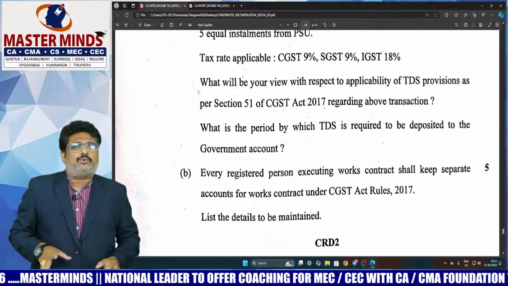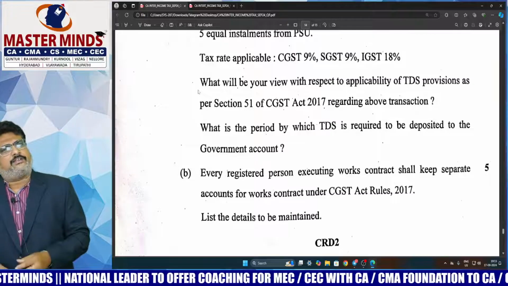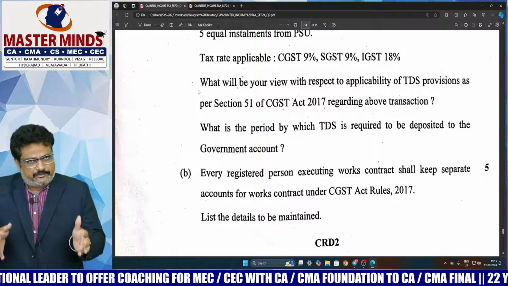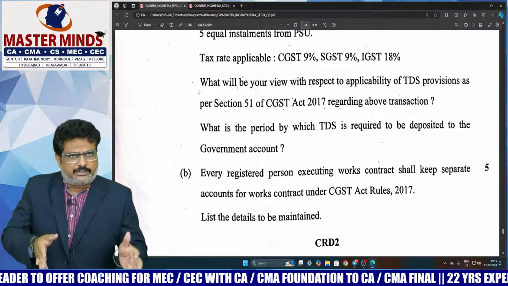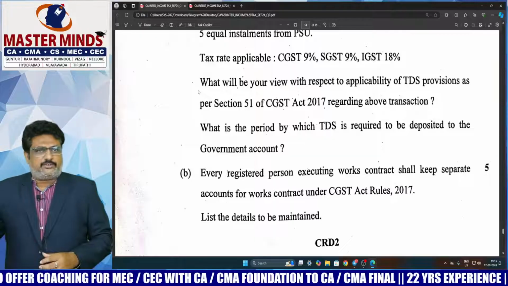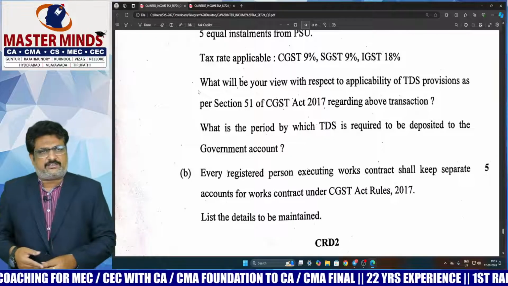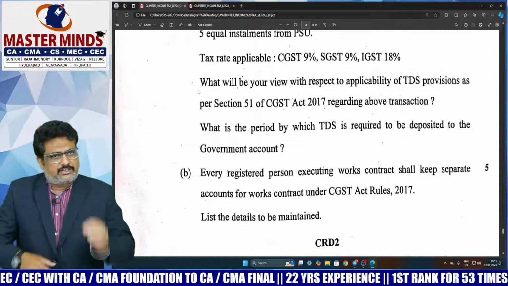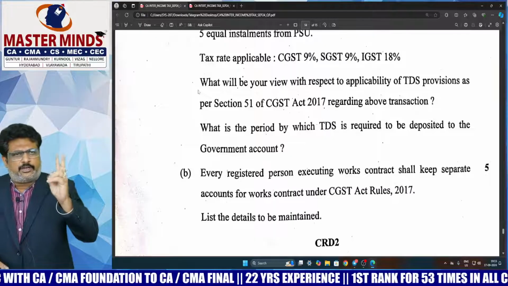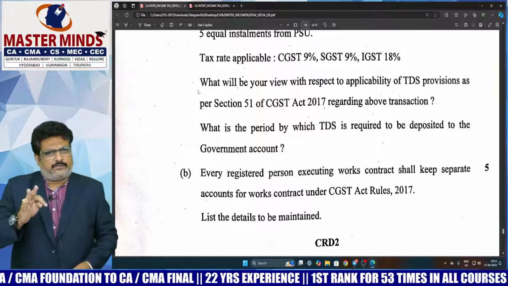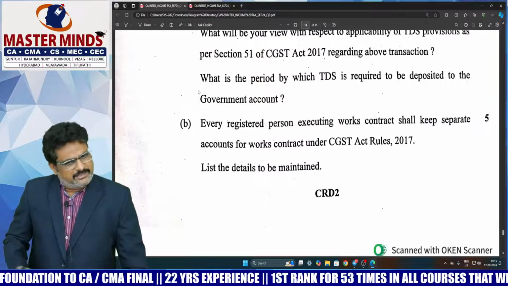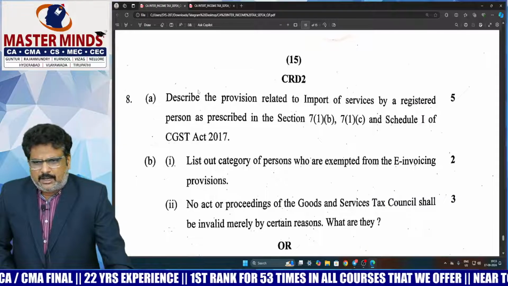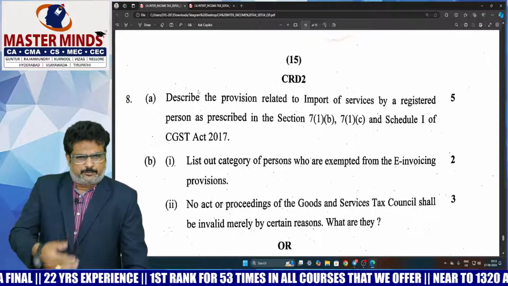And I told my mastermind students that in this attempt, accounts and records is going to be asked, because in the new chapters, place of supply, TDS and TCS, accounts and records, in the previous attempt, place of supply as well as TDS, TCS was asked, but accounts and records was not touched at the time. So that's why I told the students that this time it is going to be asked, and two important areas are, one is works contract, second one is agent. Here it was works contract, a direct theory question. That's why I keep focus on theory in our GST. And 8A is a direct theory question with respect to import of services.